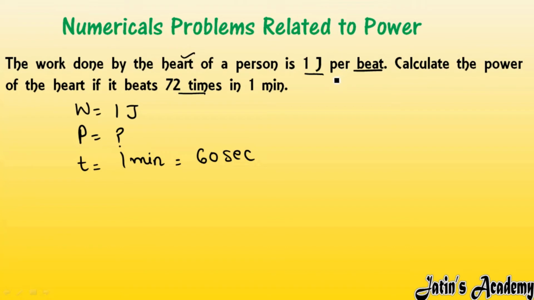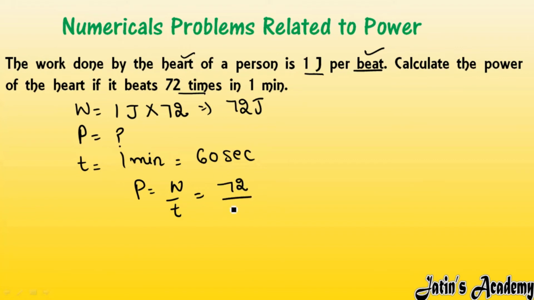Okay, so see carefully why this 72 times is given. Actually it is taking work done of 1 joule per beat, but it is actually working for 72 times. So 1 joule we have to multiply by 72. Why? Because 1 joule it is taking for 1 beat, and for 72 beats we have to multiply it, so it will take 72 joule. Fine. So now we have to calculate the power. P is equal to W by T. Work done is 72 over time is 60. When you solve 72 divided by 60, you will get the answer 1.2 watt as the power of the heart. So power of the heart per 1 joule of the beat is 1.2 watt.